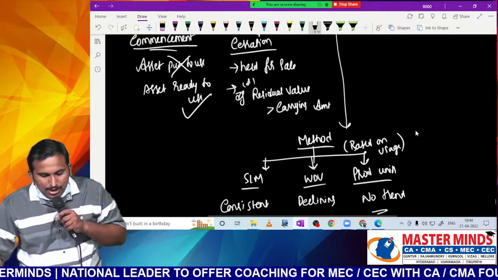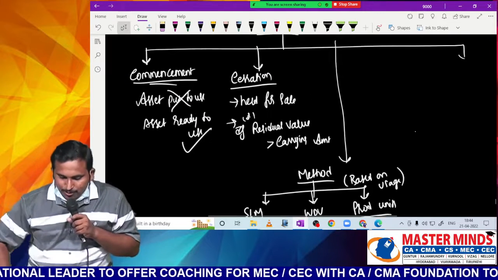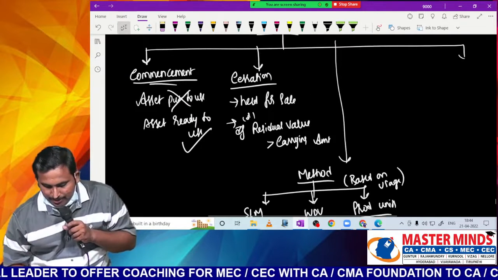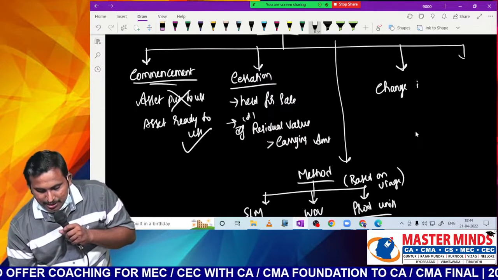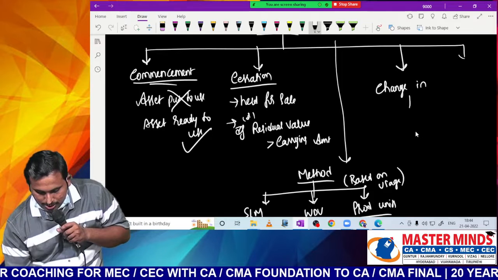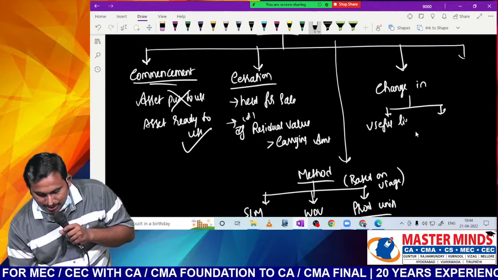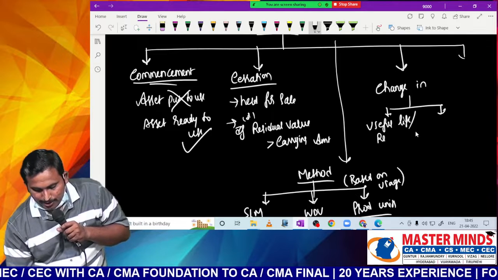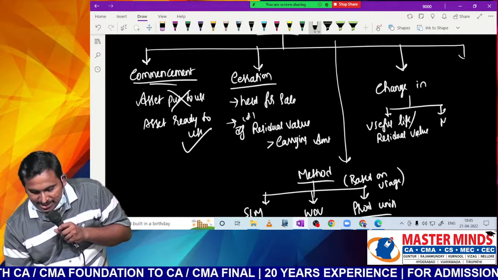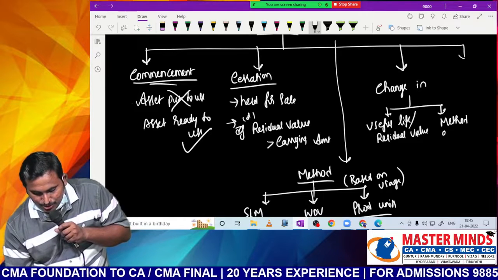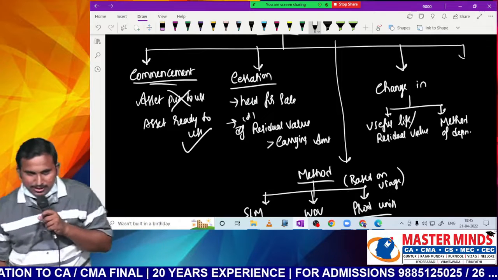Now, after method, one important point will be whenever there is a change in useful life or residual value. Sometimes there may be a change in method of depreciation also. How should you account for it, sir?